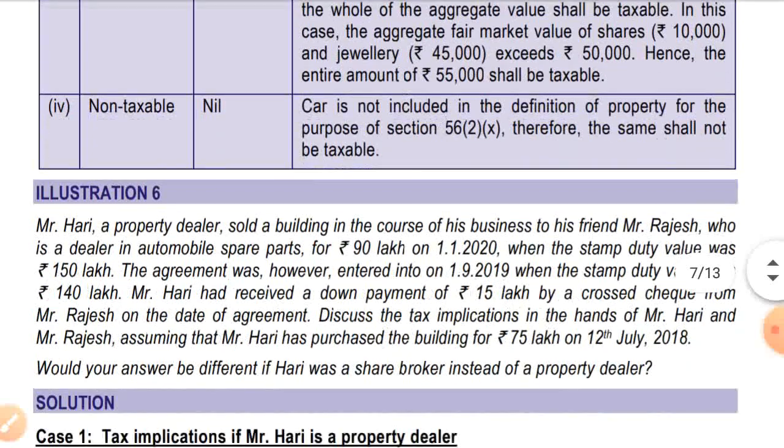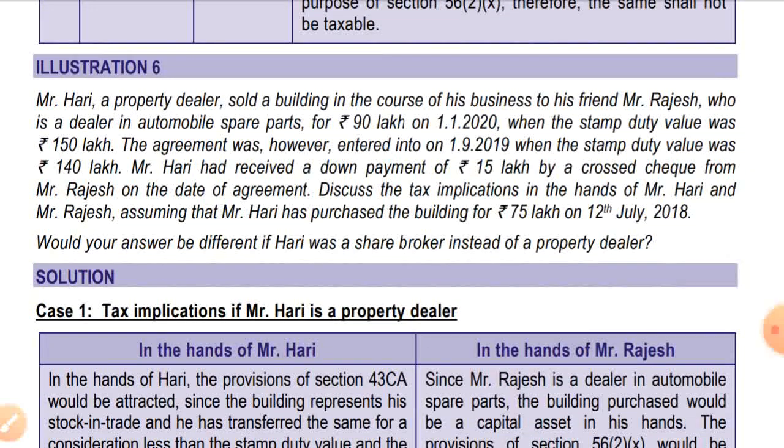Okay, now illustration number 6. Mr. Hari, a property dealer, sold a building in the course of his business to his friend Mr. Rajesh, who is a dealer in automobile spare parts, for 90 lakhs on 1st January 2020, when the stamp duty value was 150 lakhs. The agreement was however entered into on 1st September 2019, when the stamp duty value was 140 lakhs. Mr. Hari has received a down payment of 15 lakhs by cross cheque from Mr. Rajesh on the date of agreement.